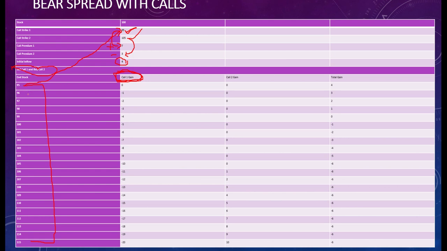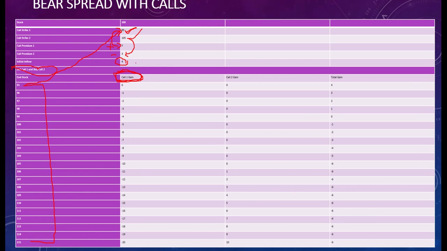But if the market price crosses 95 rupees, say it becomes 96 rupees, then what will happen? He will definitely exercise his bid, because if he goes to the market, he will buy at rupees 96, and from you he has a right to buy at rupees 95. So here the other person is going to have a profit of rupees 1 and his profit is your loss. So from here you will be suffering losses like -1, -2 and so on, right? So this is call 1 gain or loss, right?